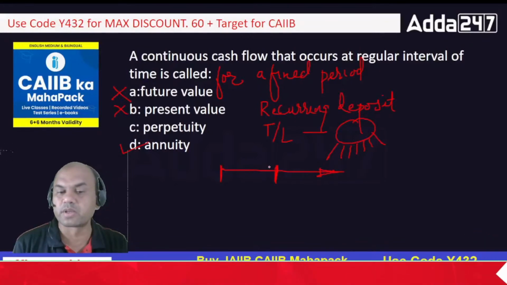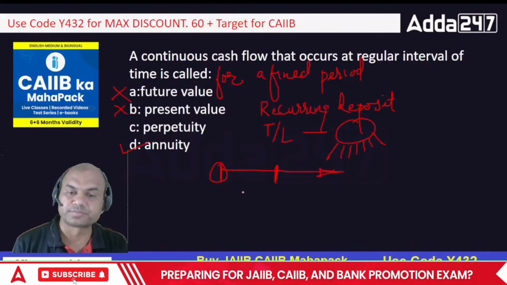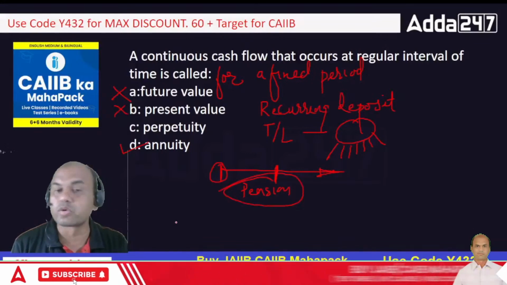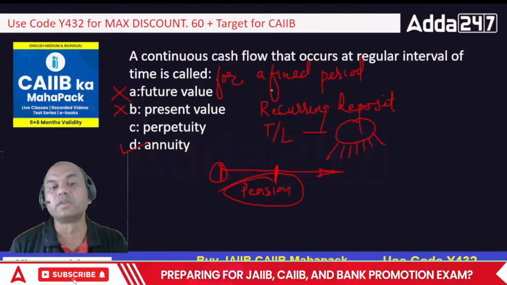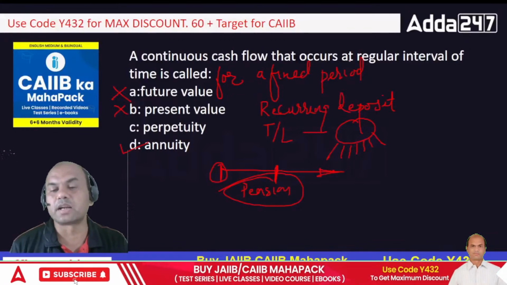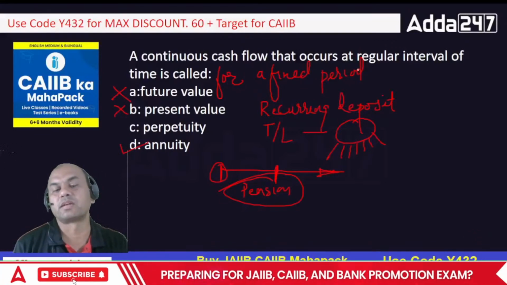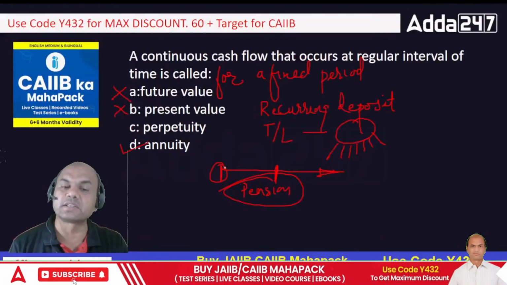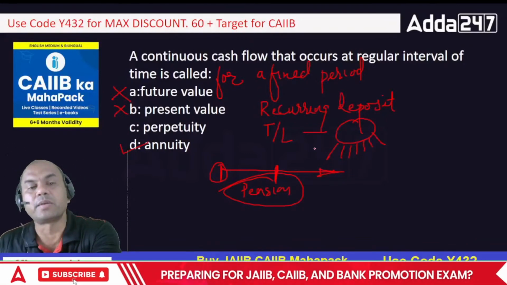Annuity starts over here, ends over here. Perpetuity starts over here, no ending. Means like pension. Do you know when that person will expire? You don't know. So this pension will go on. You don't know the end period. So a continuous cash flow that occurs at a regular interval of time for a fixed period is called as annuity. Suppose if I remove this fixed period concept, then the answer can be perpetuity also. Because perpetuity, pension is also the same thing. Fixed interval I am getting, only it is for an infinite period.